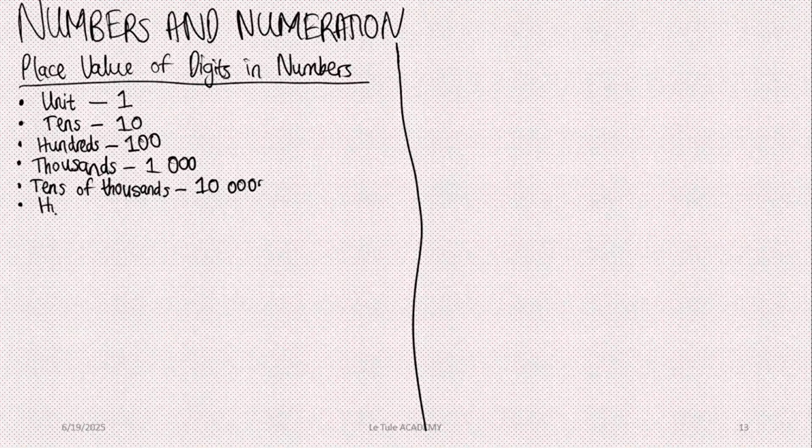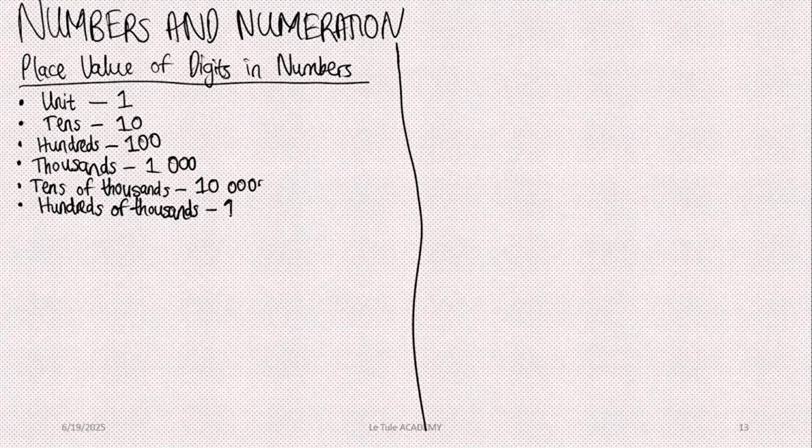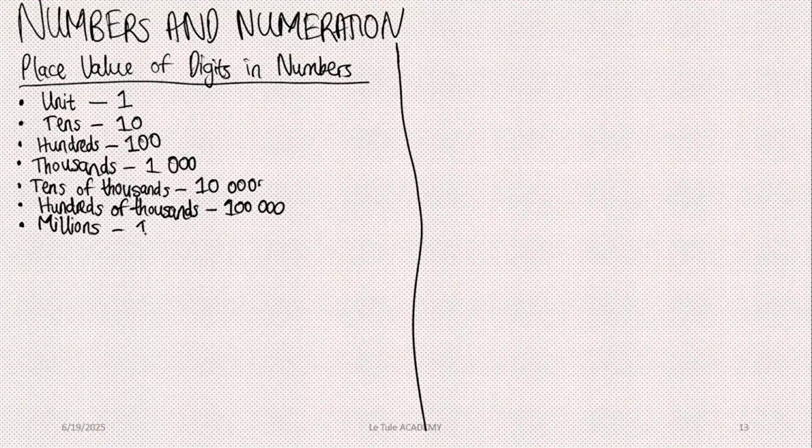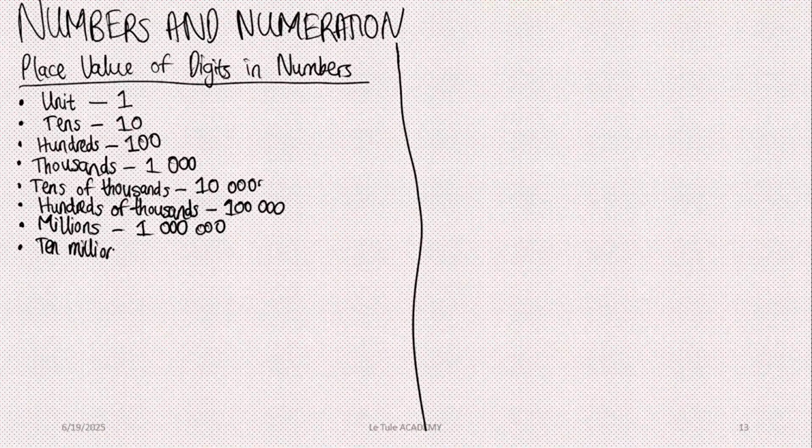The next is the hundreds of thousands, which has a place value of 100,000. The next is a million, or millions rather, which has a place value of 1,000,000. The next is tens of millions.